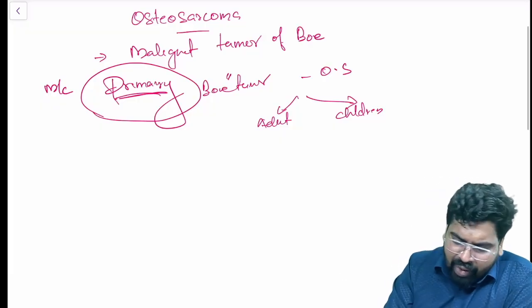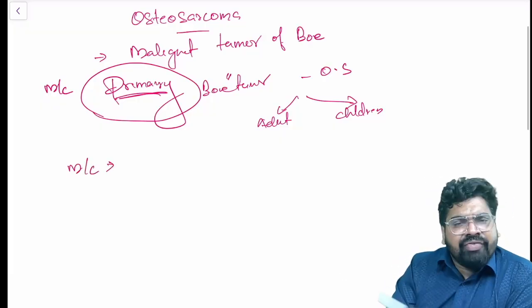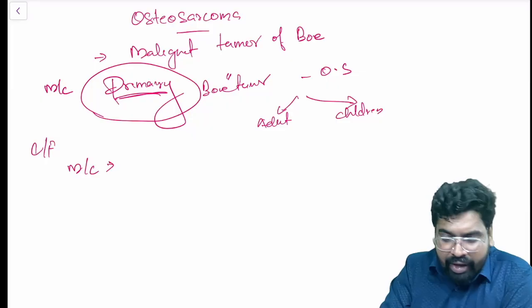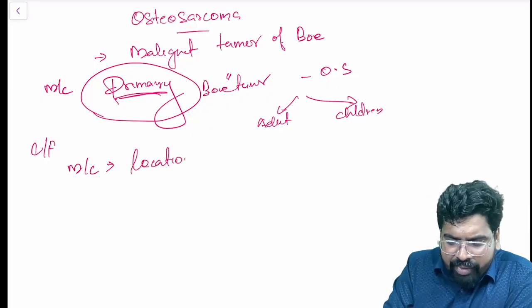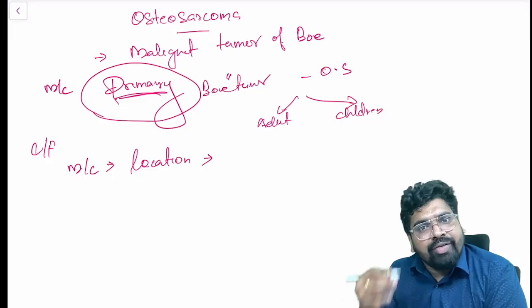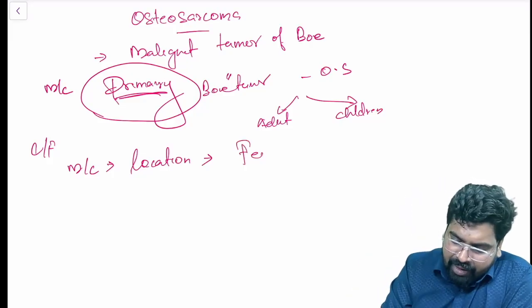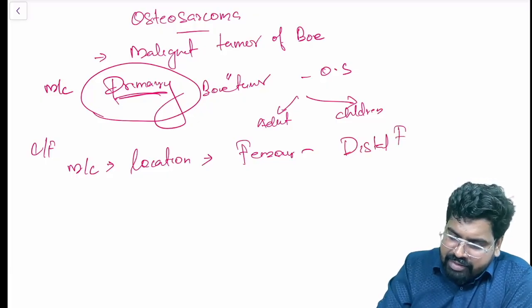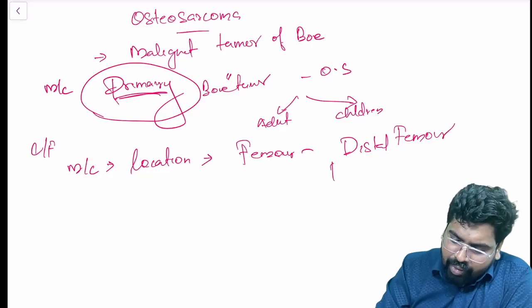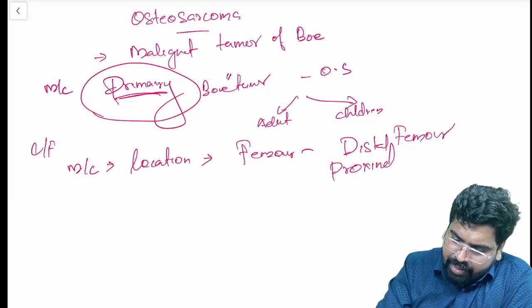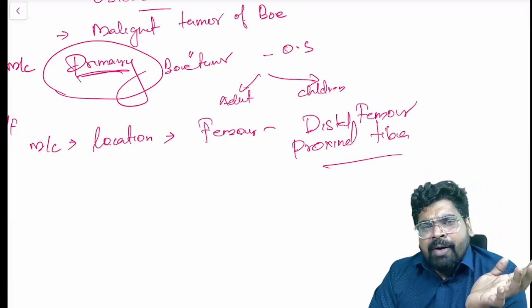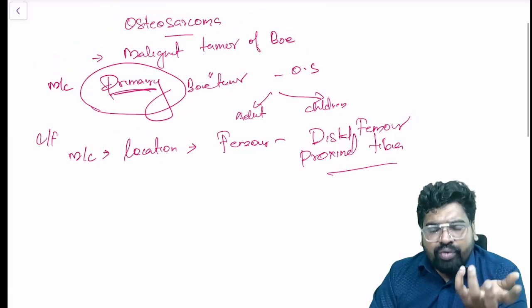Now, what are the most common features? Which are the clinical features we should know, and what is the most common location for this osteosarcoma? It is your long bones. It is your femur, or we say distal femur, and your proximal tibia. Distal femur and proximal tibia are the most favorite sites for this osteosarcoma.